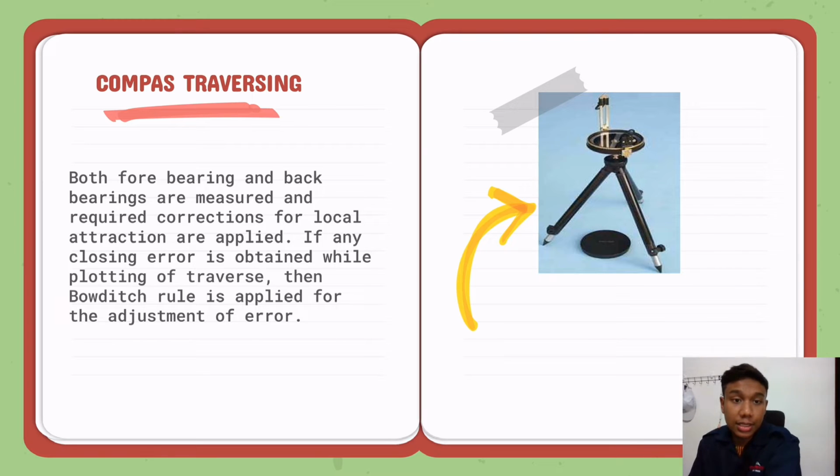Okay, next is compass traversing. Both fore bearing and back bearing are measured and required correction for local attraction are applied. If any closing error is obtained while plotting of traverse, then Bowditch's rule is applied for the adjustment of error.